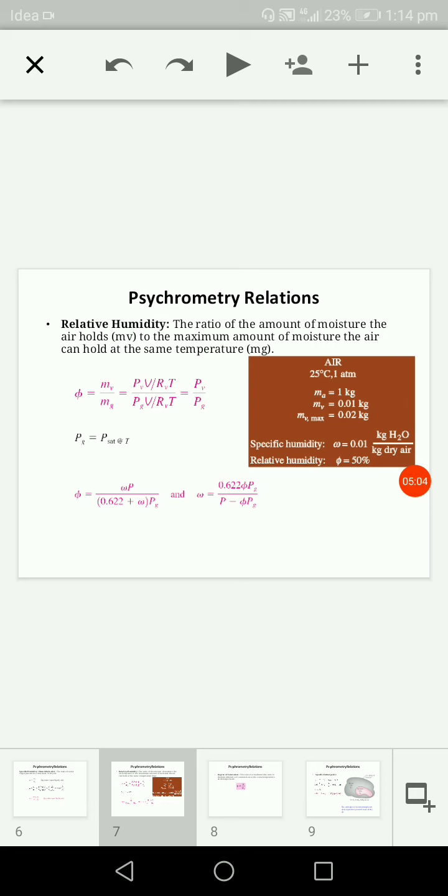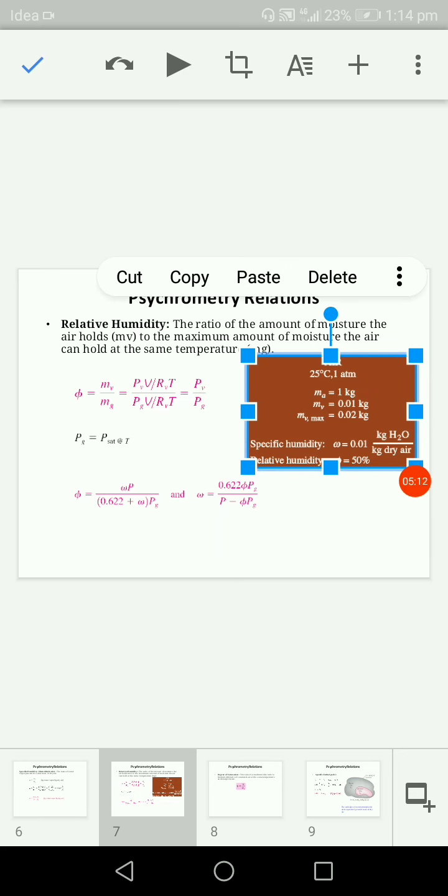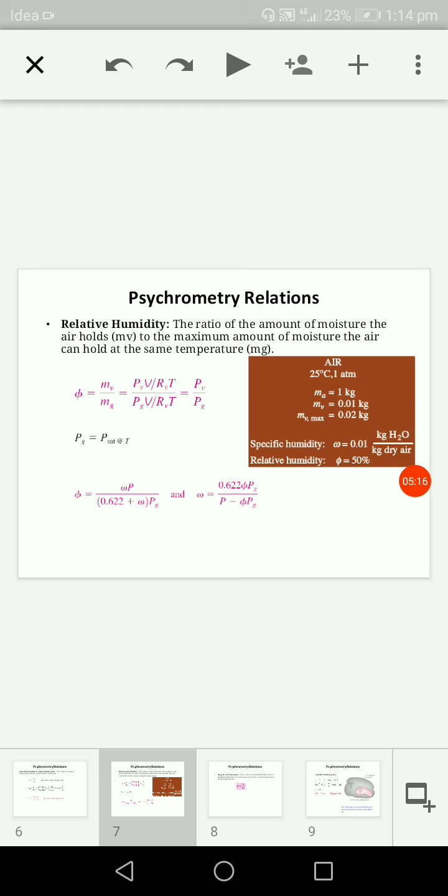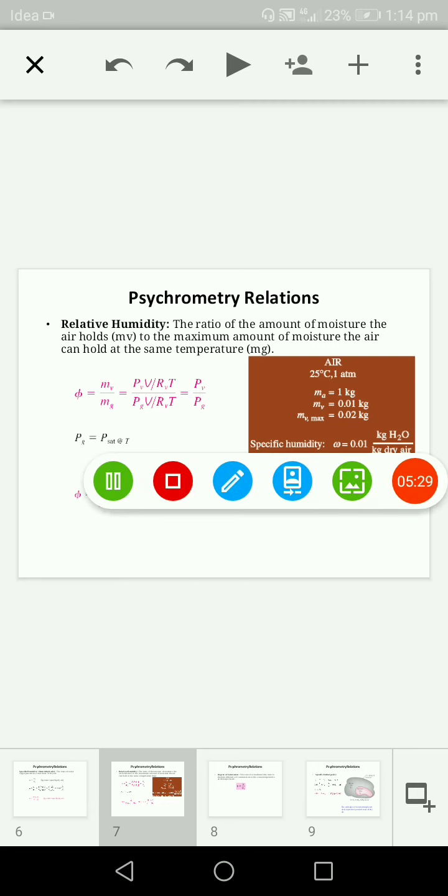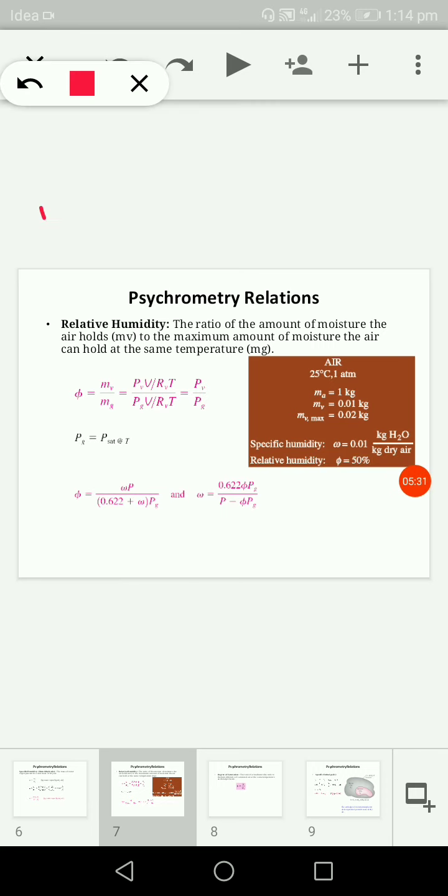Now the mass of dry air in the moisture I am considering is 1 kg. Then the mass of water vapor is 0.01 kg in 1 kg of dry air. Then the maximum amount of water vapor that it can hold at 25 degrees Celsius temperature is 0.02 kg. Now suppose for a given condition we have to find out the specific humidity of air. For that purpose we need to use a simple formula to find out the omega.